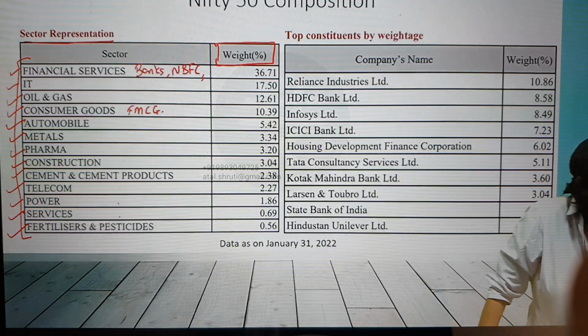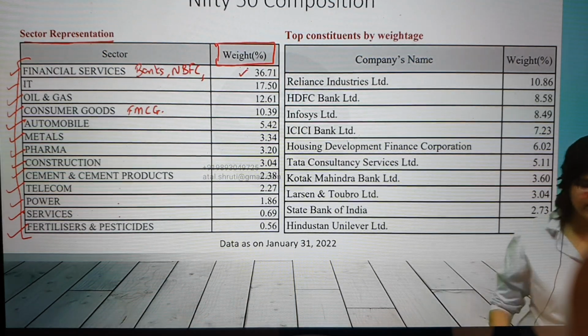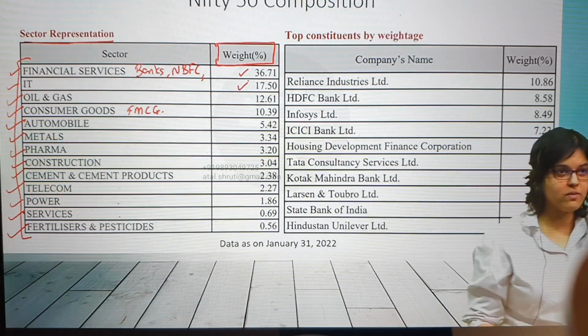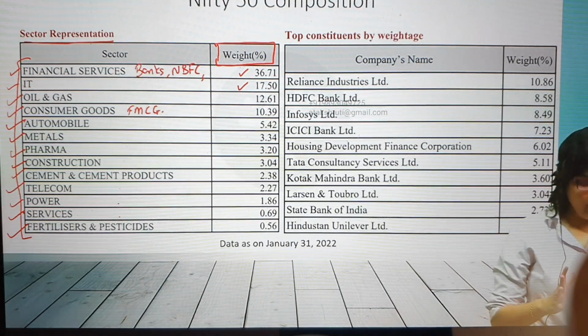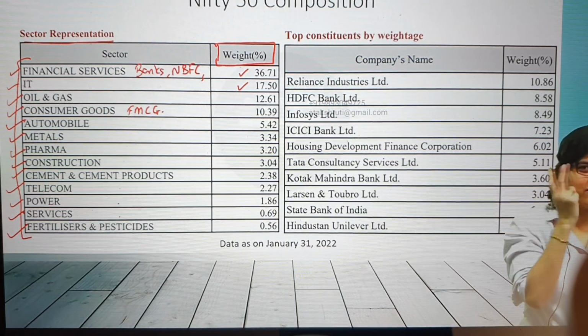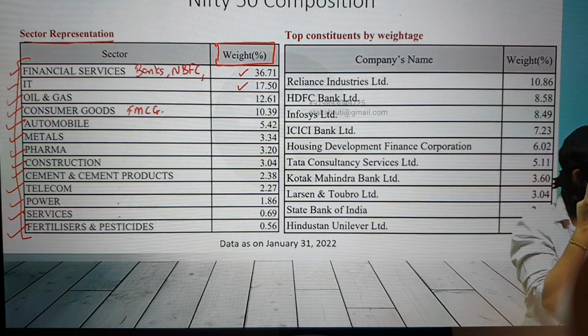No. More weightage is given to which sector? Financial services. Highest weightage, financial services, followed by IT. And here is the correct answer: in Nifty, more than 50% weightage is given only to two sectors, banking and IT.